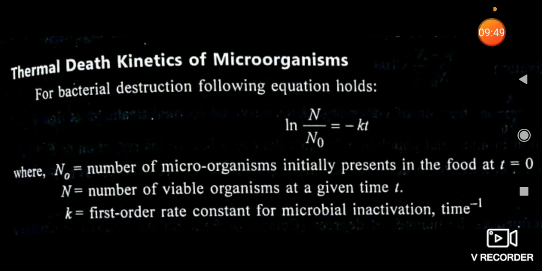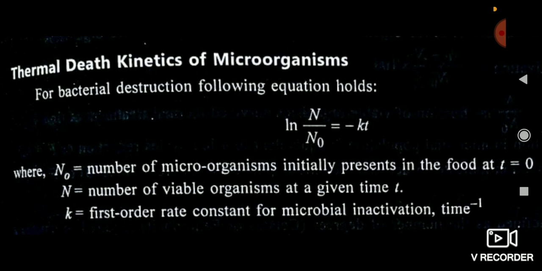I have told you previously that for thermal death of microorganisms, the N value is less than the N naught value, meaning the final amount of microorganisms is always less than the initial amount, because due to thermal death many microorganisms die. That's why I have written here minus Kt.